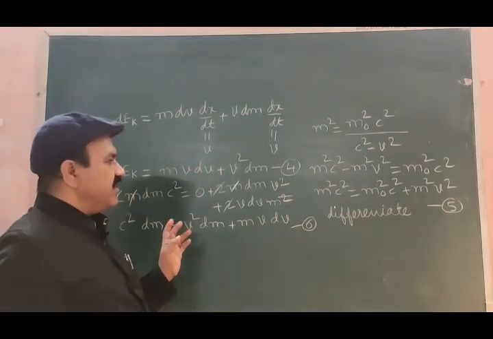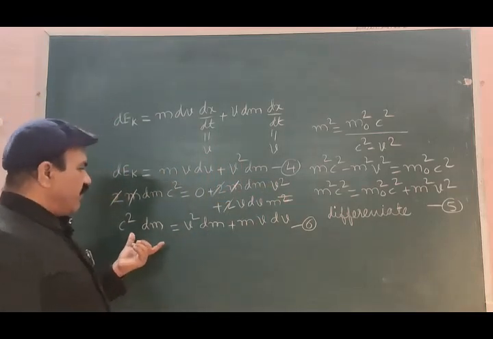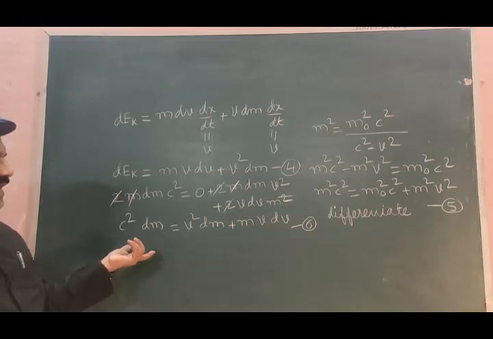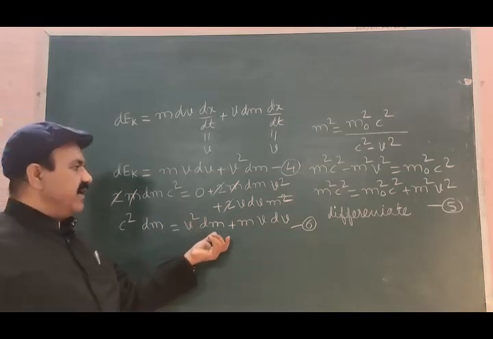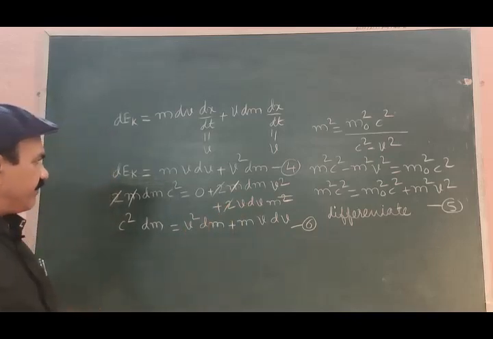Cancelling identical terms on both sides and collecting the terms, what we got is c² dm = v² dm + m v dv.